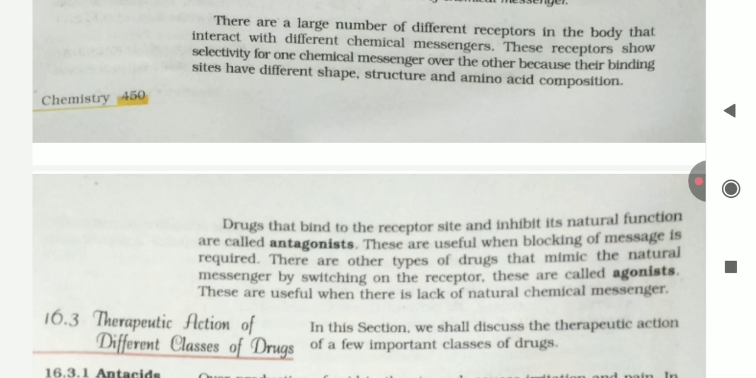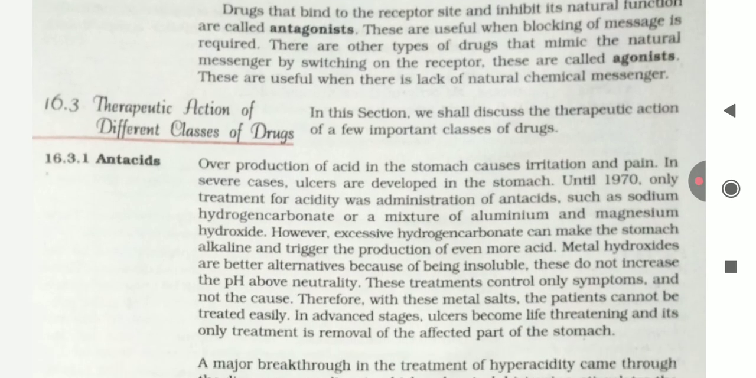There are other types of drug that mimic the natural messenger by switching on the receptor. These are called agonists. They are useful when there is a lack of natural chemical messenger. Therapeutic action of different classes of drug. In this section, we shall discuss the therapeutic action of a few important classes of drug.